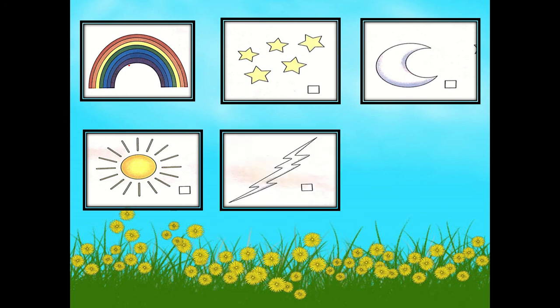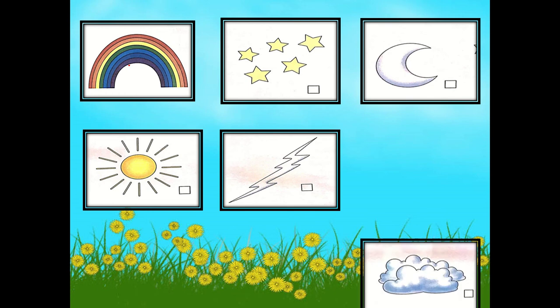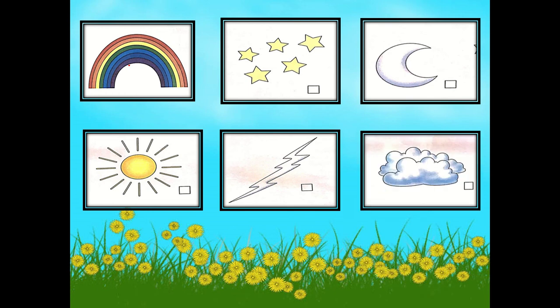And the next one is the lightning. Very good. That is a lightning or a lightning bolt. And the last one is clouds. Very good. The clouds are like cottons in the sky. Sometimes they are white and sometimes they are gray. They are gray, especially if it's a rainy day.